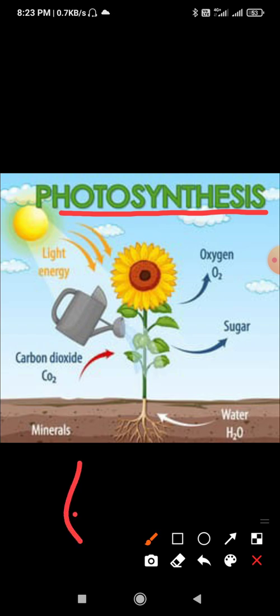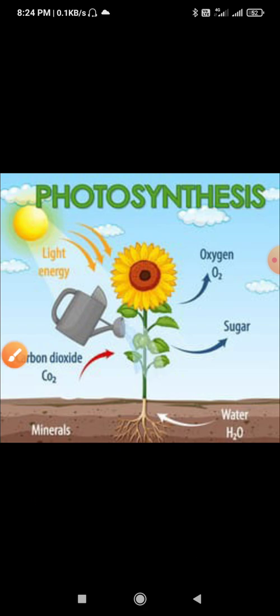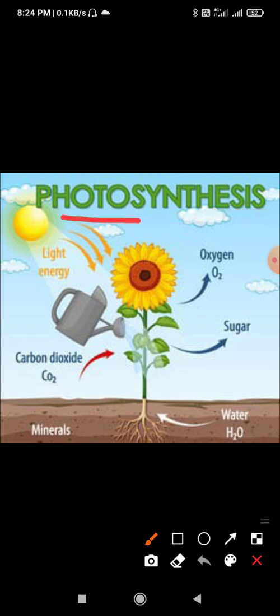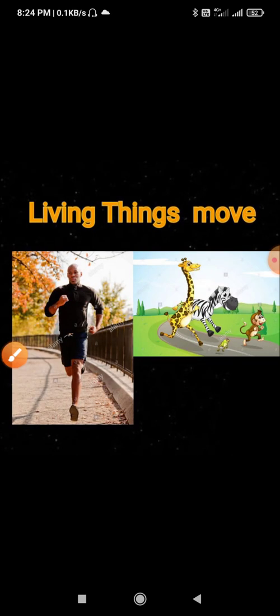Let's read it. Green plants prepare their own food with the help of their leaves. They need air, water and sunlight to prepare their food. This process of making food is called photosynthesis. But non-living things do not need food to grow. They do not grow.